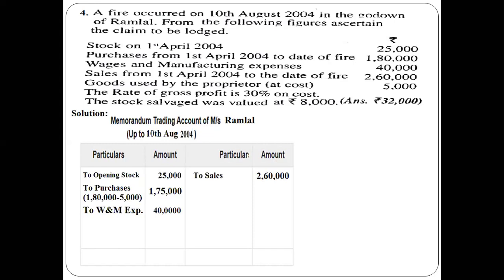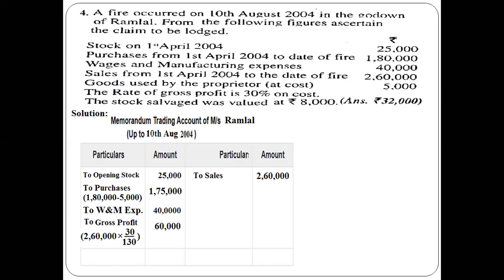Therefore, we need to take gross profit. How much gross profit? That is sales, 2,60,000 into 30 divided by 130. Then only we'll get the amount of gross profit, because the question says the gross profit is given on cost. 2,60,000 into 30 divided by 130. The amount comes to 60,000. So this is the value of gross profit.